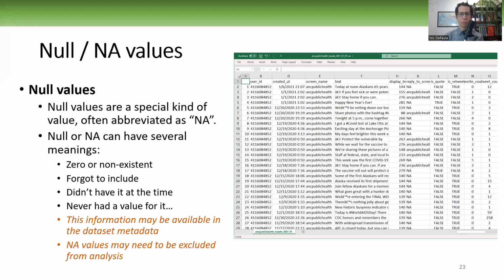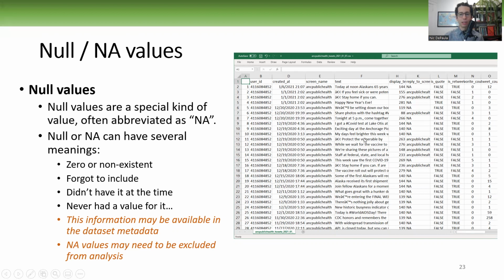Another important thing to note is null values, also called NA, or not available values. Null values are a special kind of value, often abbreviated as NA. And they are important because they are a presence in the data that we collect, unfortunately. But it's a fact that we need to deal with. So null or NA can have several meanings. Sometimes it may mean zero or non-existent.